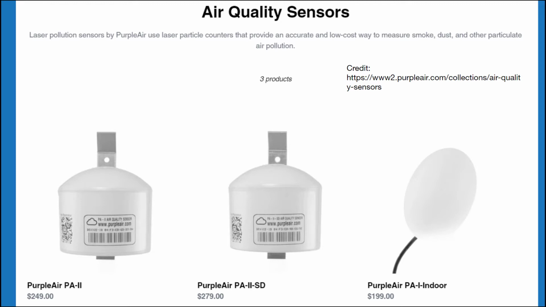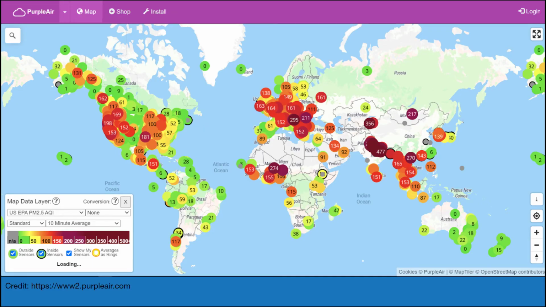And if you download 1 hour average data, you can compare those data to the EPA monitoring station data. Notice that when you go to the Purple Air map, you can see instruments all over the world. This makes Purple Air a great way to augment GLOBE data since both of these programs are happening around the world.